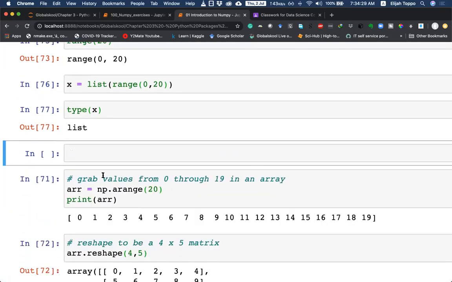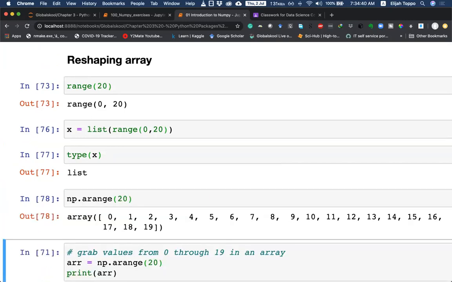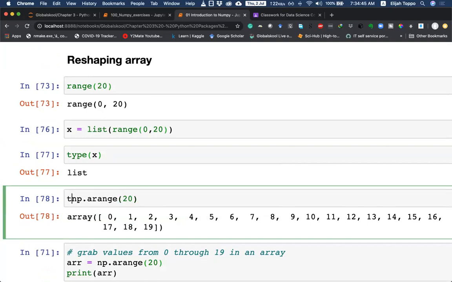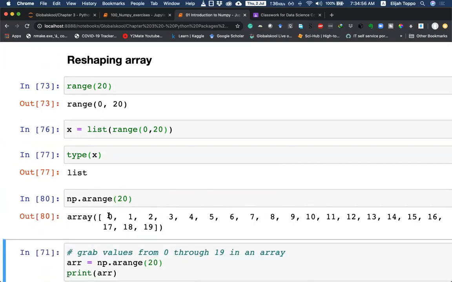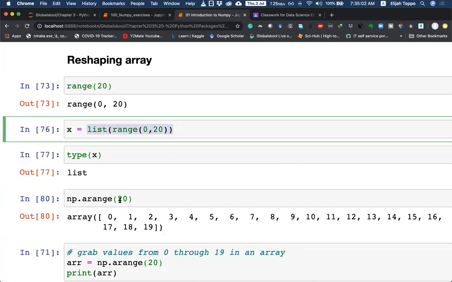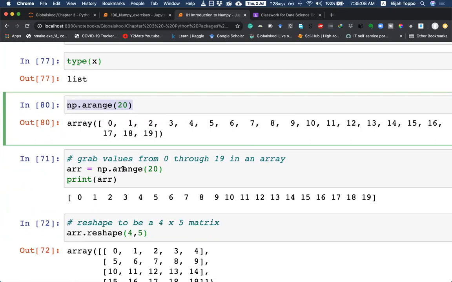But with NumPy, we can use the np.arange function. For all our purposes, the way we would use arange is exactly the same way. If I do NumPy arange 20, we see that it creates an array here. If I look at its type, it would be ndarray. So when I require these sequences of numbers for matrix multiplication and so on, it would make sense to make it a NumPy ndarray rather than a Python list.